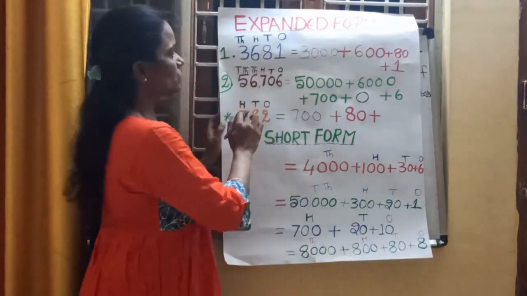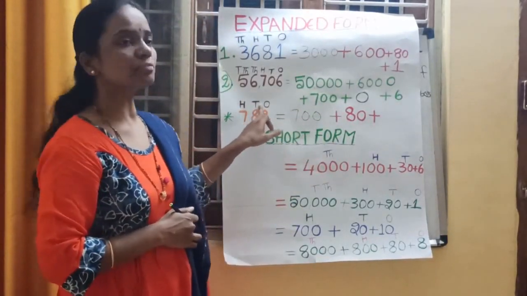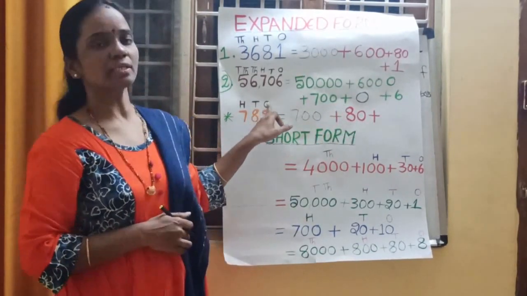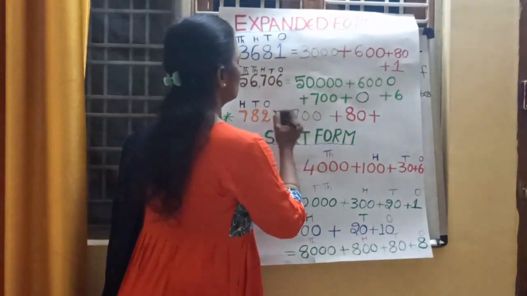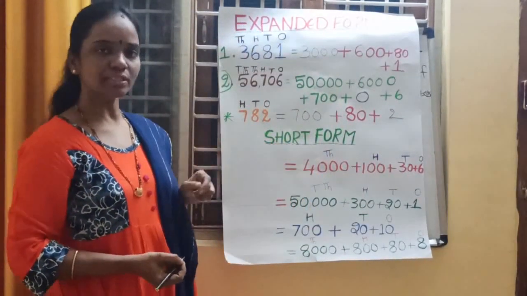700 is the place value of 7. 8 is in tens place. What is its place value? 80. 2 is in ones place. What is its place value? 2 ones are 2. Have you understood, children?